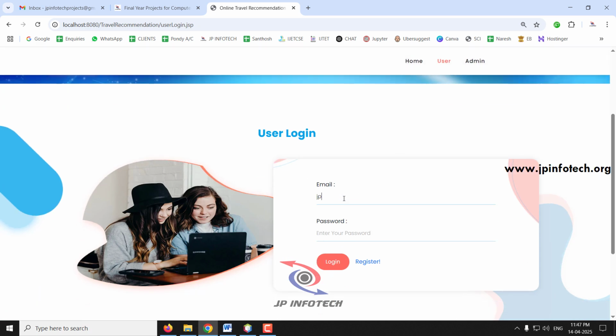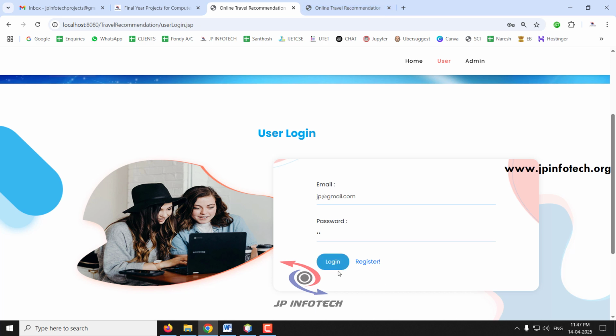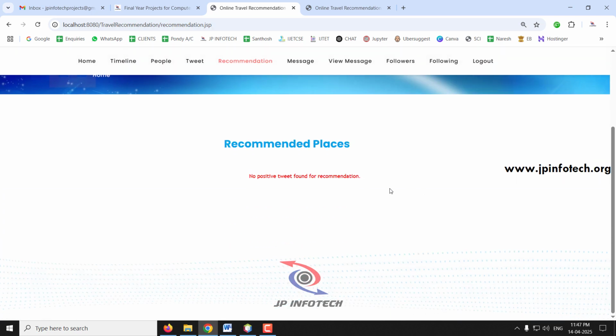Let me log in as the first user, JP. I'll keep the right side for the admin part and the left side for the user part. I'll log in to the user part now. If you go to recommendations, you can see there is no recommendation now.